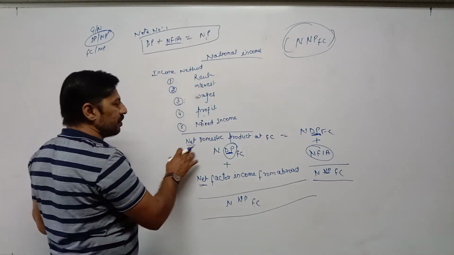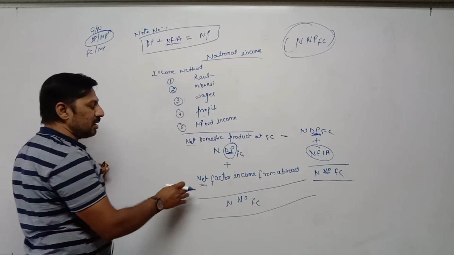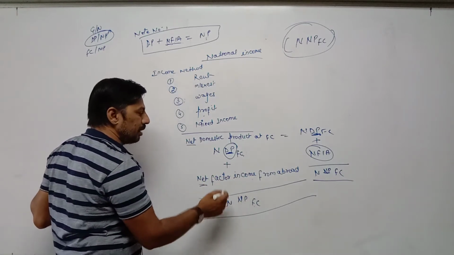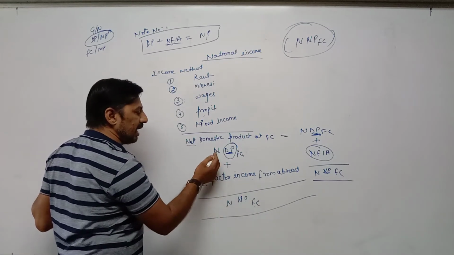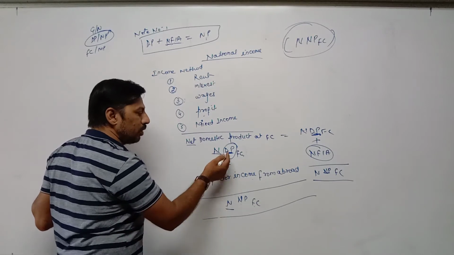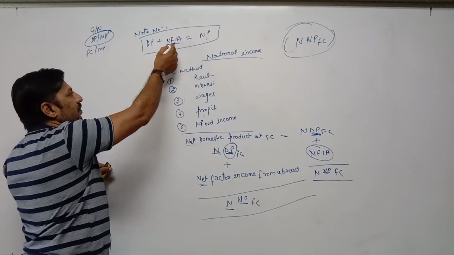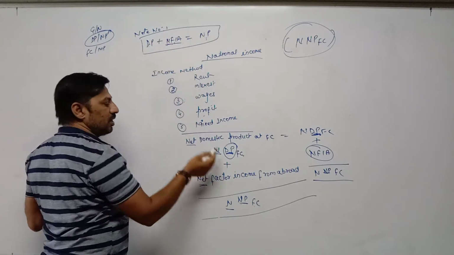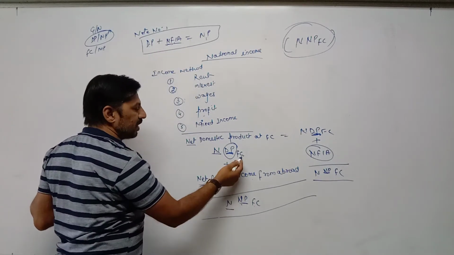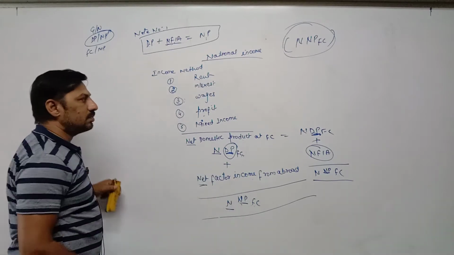After getting NDPFC, if we add net factor income from abroad, it becomes NNPFC. N remains the same, only DP is converted into NP, and factor cost remains factor cost.